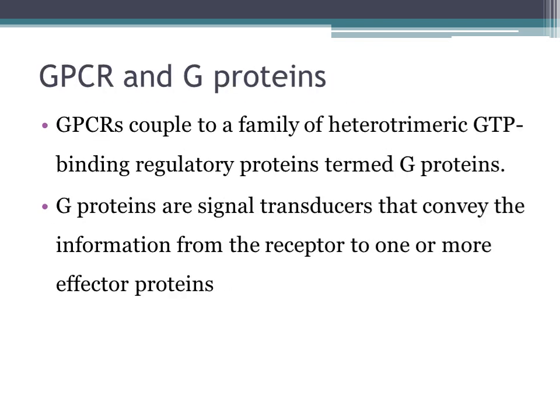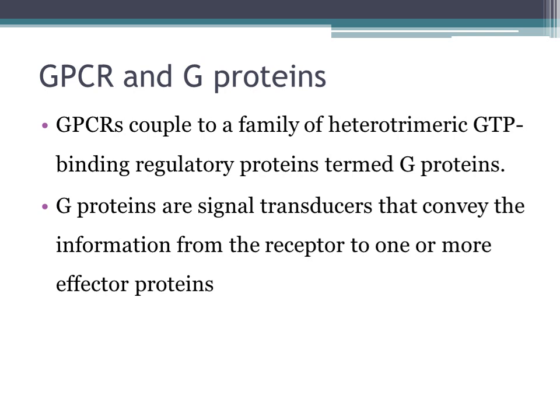As we have already seen, these G protein coupled receptors are coupled to a trimeric structure called G proteins, and they are regulatory proteins which are bound to GTP. What is the function of G proteins? They act as signal transducers.